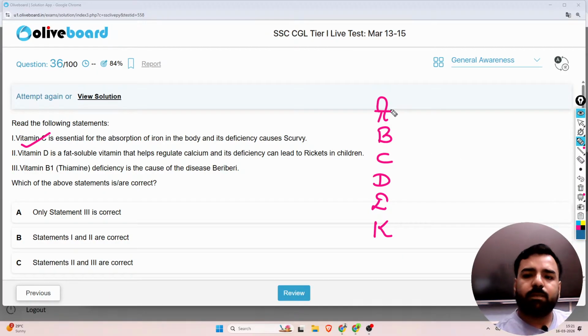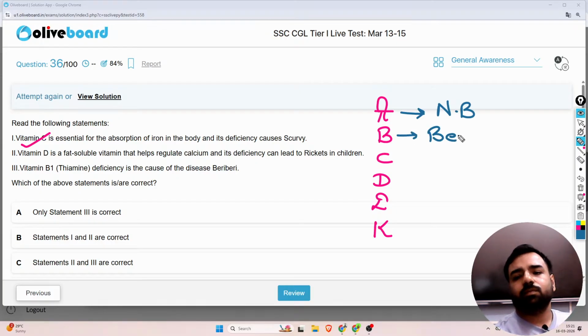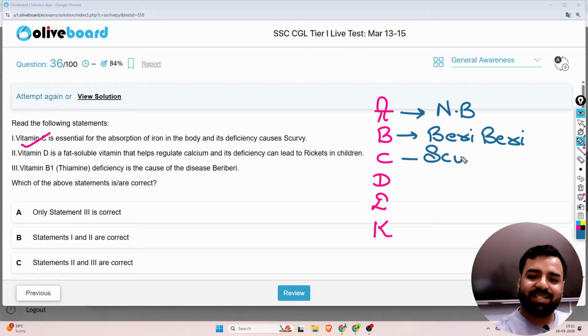So due to lack of vitamin A, it leads to night blindness. Due to lack of vitamin B1, it leads to beriberi. Due to lack of vitamin C, it leads to scurvy. Due to lack of vitamin D, it leads to rickets.